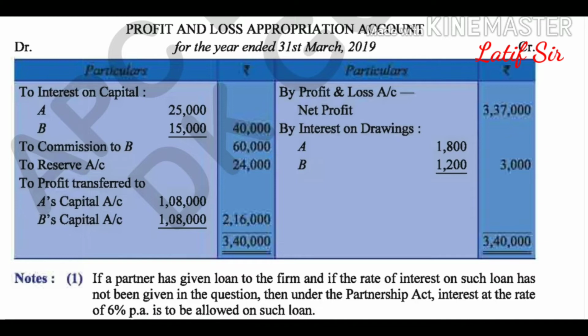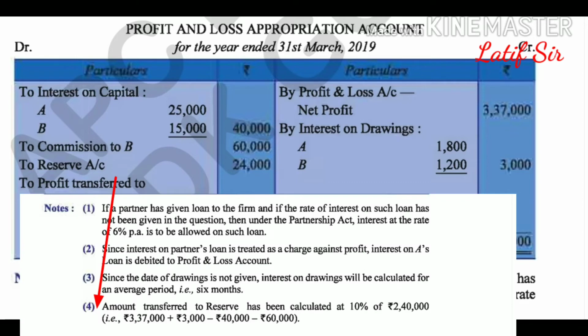After providing interest on capital, commission has been given at 2% on the sales, that is 30 lakhs. 2% comes to 60,000. And next, the reserve. How the reserve is calculated is given here. The reserve has been calculated after deducting the interest on capital and commission. So 3,37,000 plus 3,000 minus 40 minus 60. On the balance amount, the reserve has been calculated. Just see how the reserve is calculated, as we have given in the information.